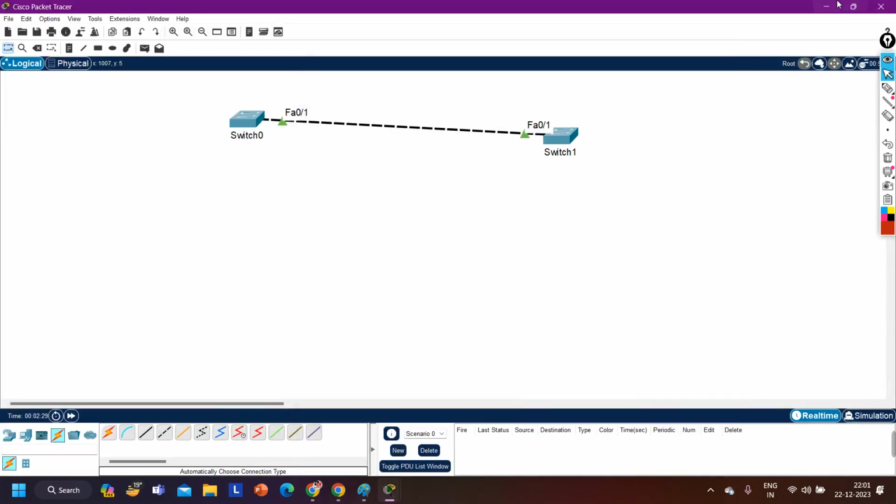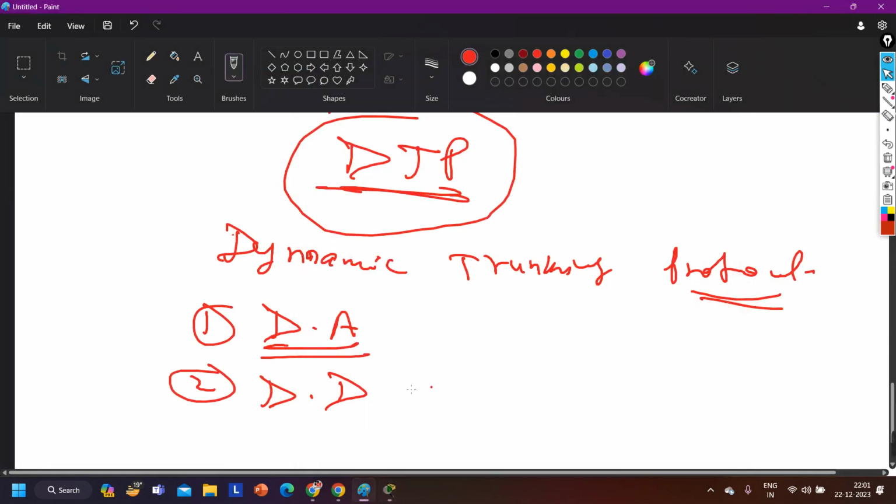Okay. So we have two modes in DTP, dynamic auto and dynamic desirable. Dynamic auto can form trunking, but it will never initiate trunking. If some switch gives a signal to form trunking, then dynamic auto mode can switch its interface to trunk. It can form trunking, but it will never initiate trunking, right?